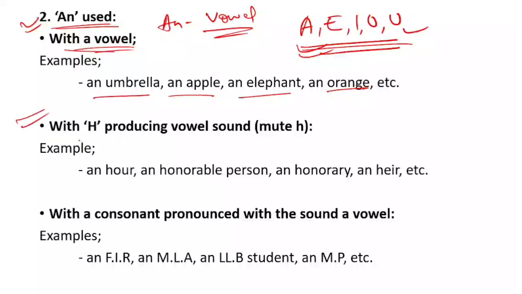And next, with H producing a vowel sound, H is mute, okay.